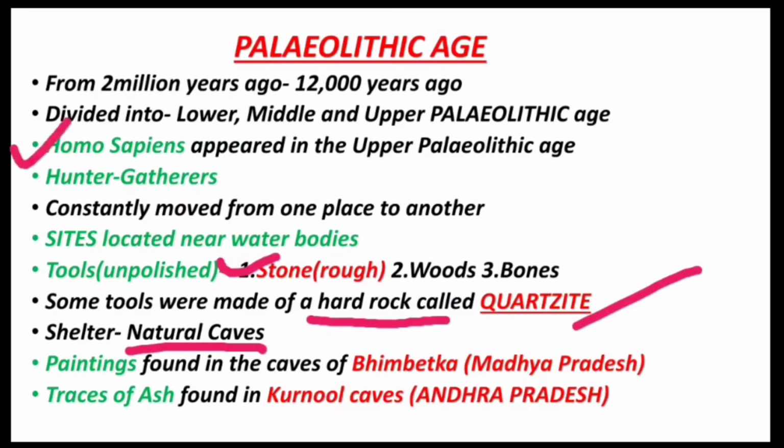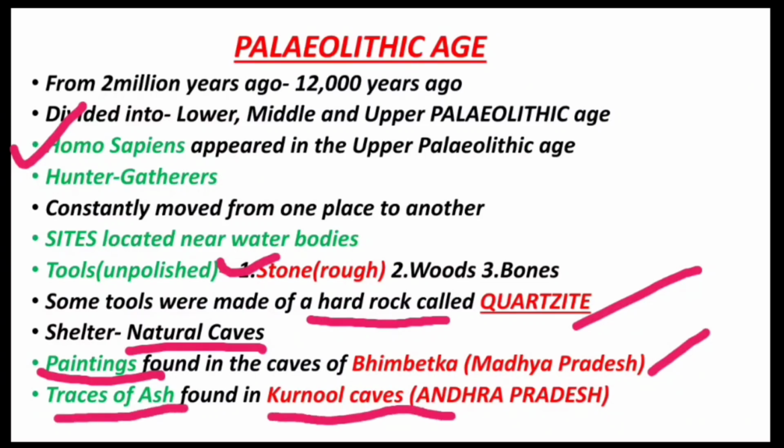So you can see this point. The Homo sapiens appeared in the Upper Paleolithic age for the first time. Now in the caves of Bhimbetka, which is in Madhya Pradesh, paintings were also found. From these paintings, we can know about the lifestyle of those people. Now in Kurnool caves, traces of ash have been found, which means they were familiar with the use of fire.